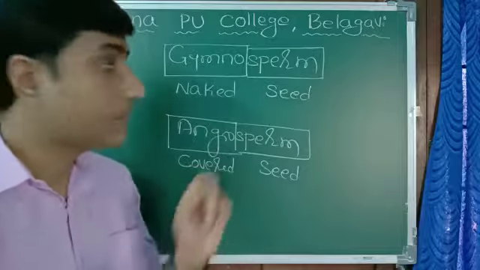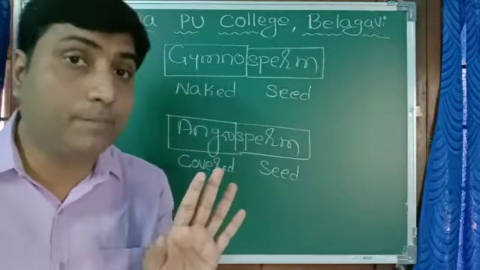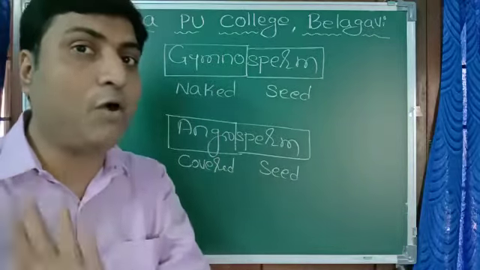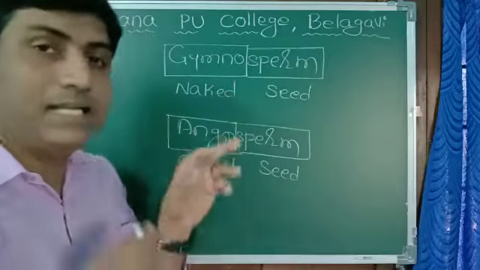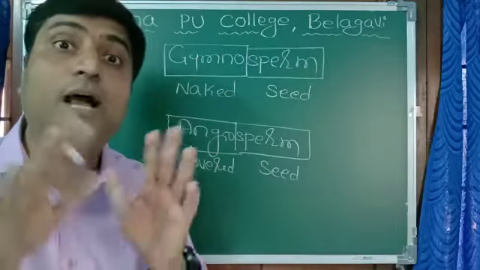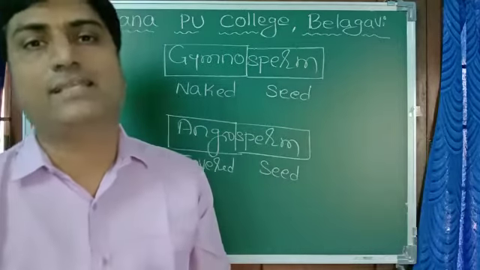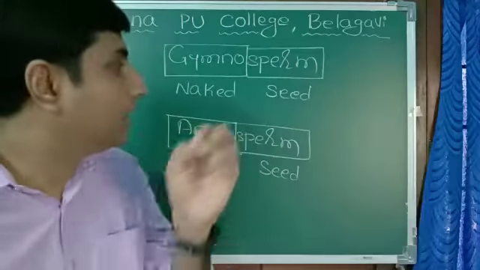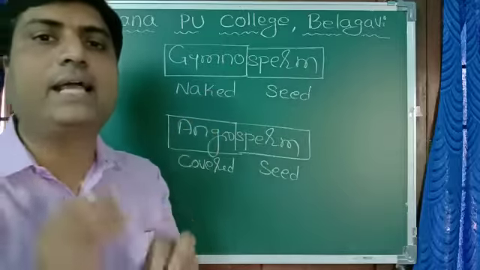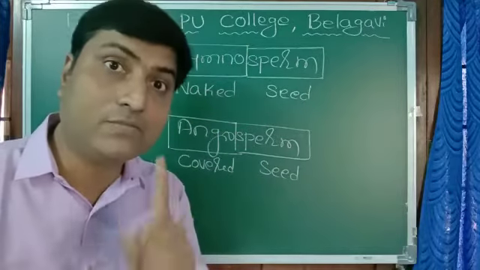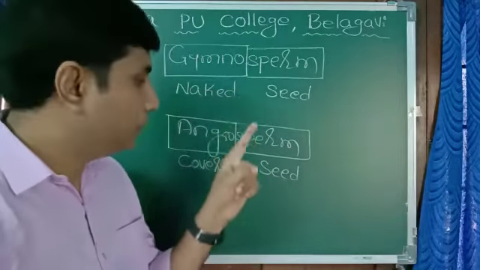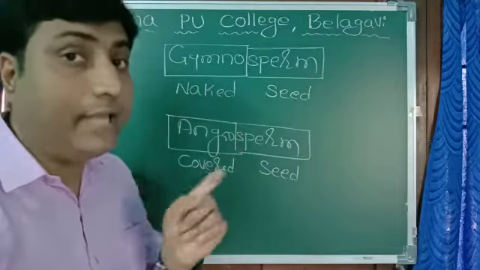So it is covered. Whereas in case of gymnosperm, no formation of fruit takes place. Seeds are directly formed without any covering. That's why it is called naked seed, without any covering. That's why it is gymnosperm. Directly seeds are formed. That is very important. So here covered, naked. Then one more thing.